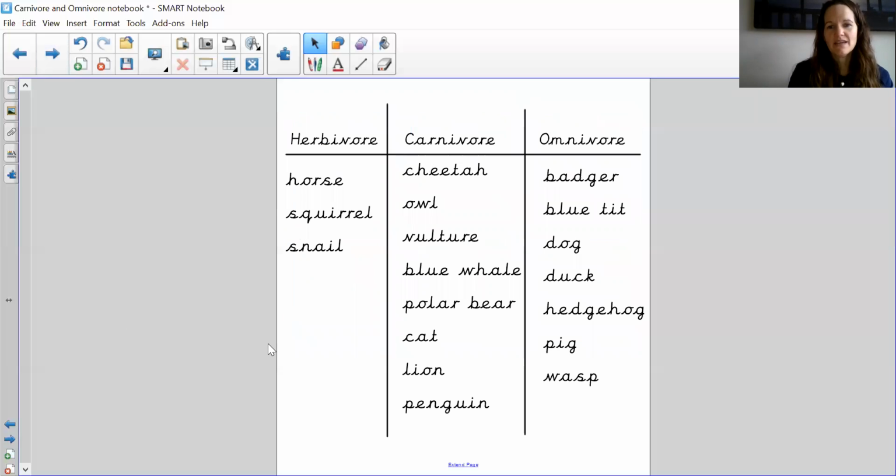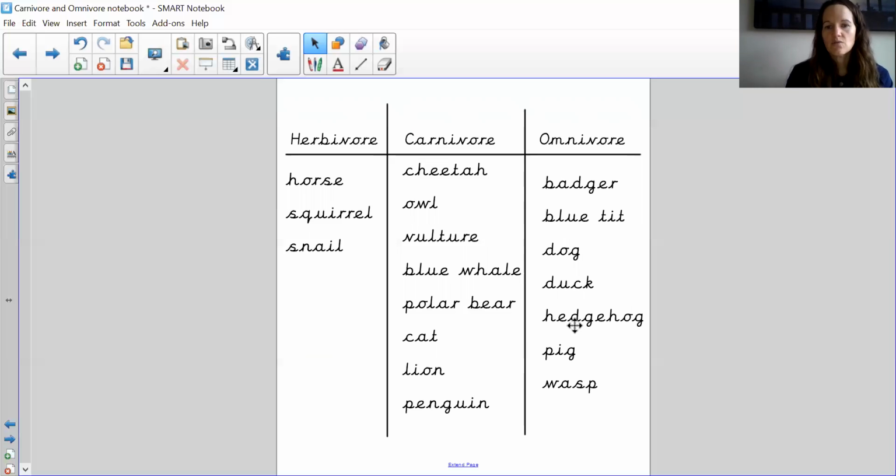So here are the answers. In herbivore, if you had horse, squirrel, and snail, well done. Pat on the back. Carnivore, we've got cheetah, owl, vulture, a blue whale, a polar bear, a cat, a lion, and a penguin. And then in the omnivores, we have a badger, a blue tit, a dog, a duck, a hedgehog, a pig, and a wasp.